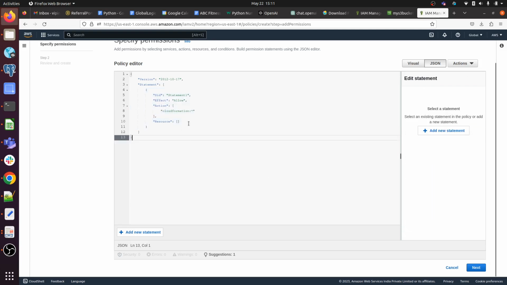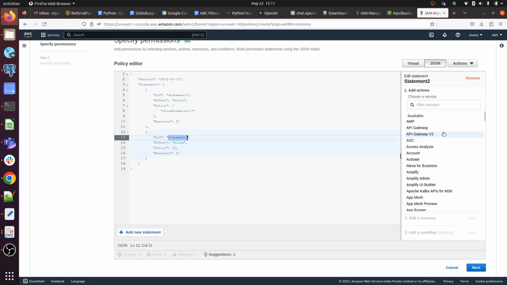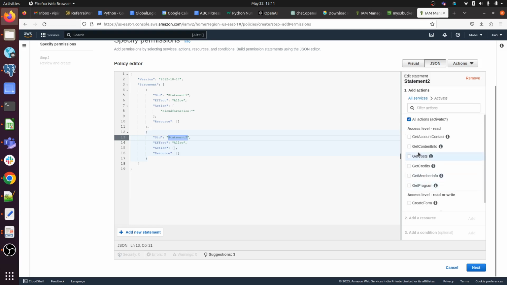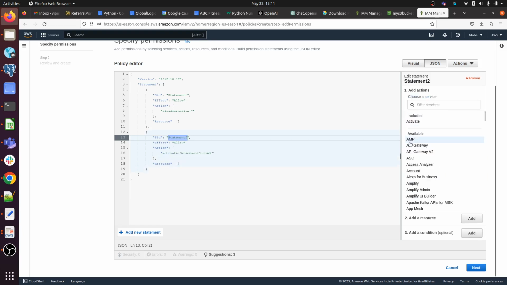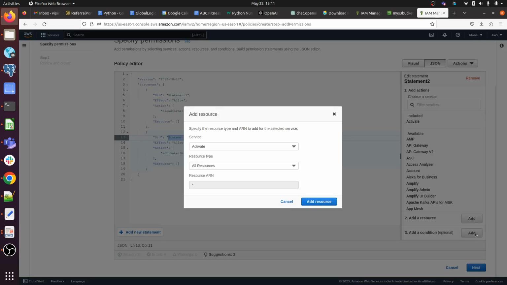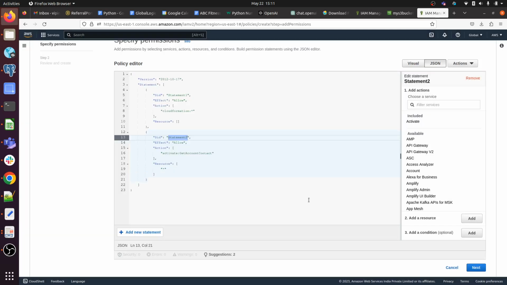Okay, all actions. Next, add a statement, so activate, get, and add resources, and we have to click on next.